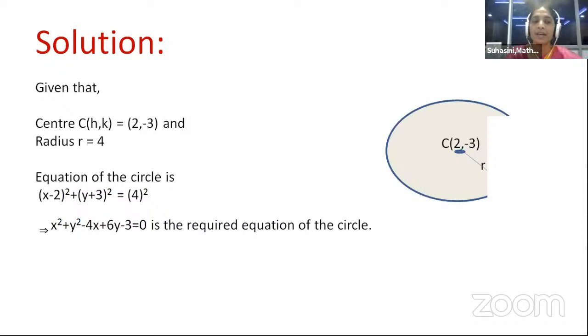x minus h whole square plus y minus k whole square is equal to r square. What is h comma k, children? h is 2 and k is minus 3. We have to be careful when minus symbol comes. So x minus 2 whole square plus y minus of minus 3 will become plus 3 whole square is equal to 4 whole square. Expand this using a minus b whole square and a plus b whole square and rearrange the terms as a standard form of the circle. x square term, y square term, x term, y term, constant. Then we'll get x square plus y square minus 4x plus 6y minus 3 is equal to 0 is the required equation of the locus.